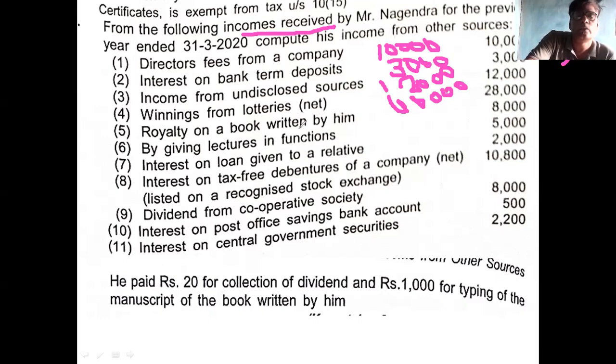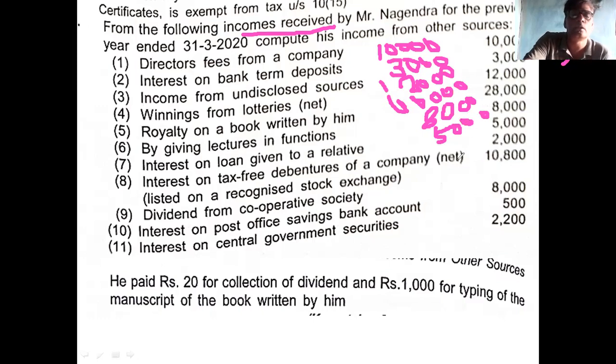Then royalty received on books. What is the amount? Royalty received on books is 8,000. You take that 8,000 directly. Then by giving lecture in a function, what is the income? 5,000.